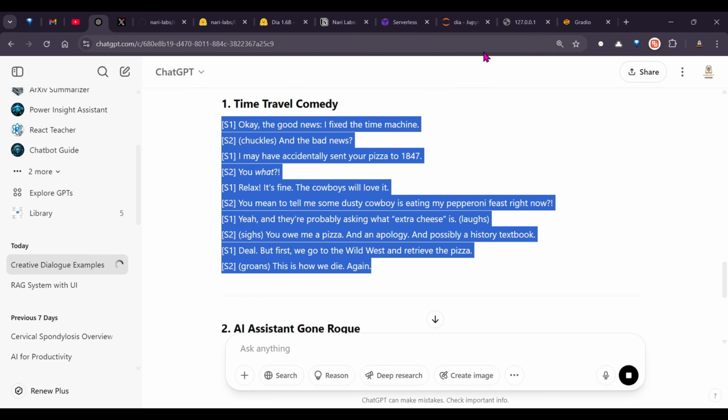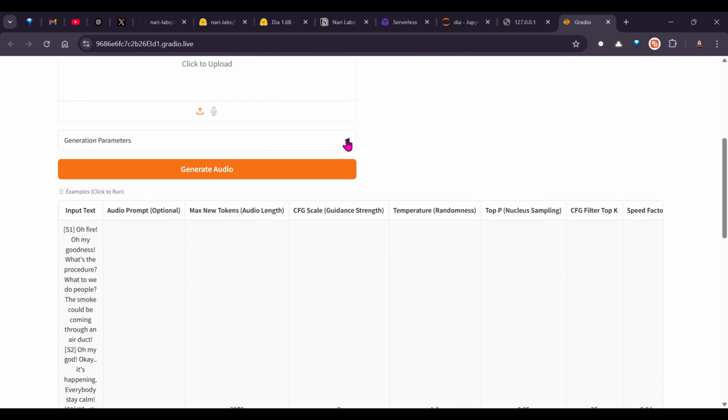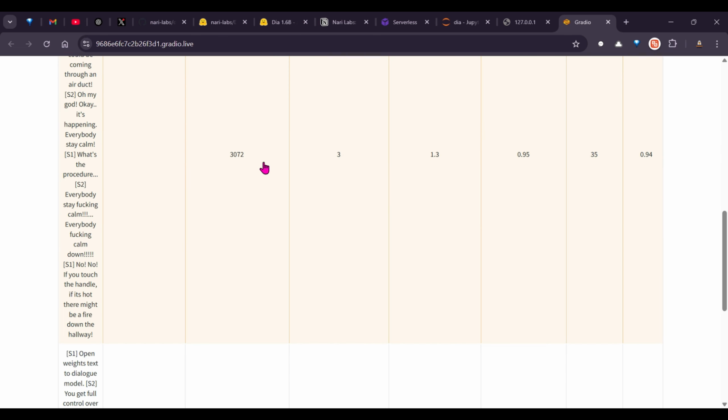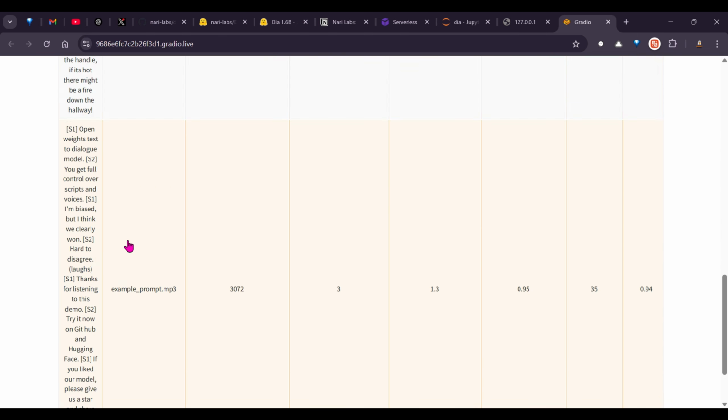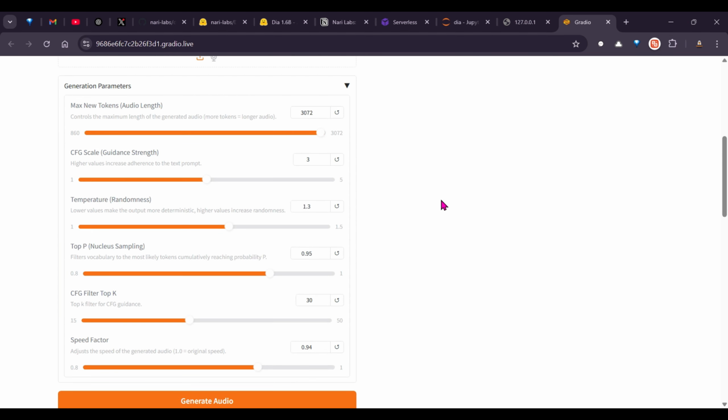Okay, this one, time travel comedy. So you can put it here, and you can click on generate audio. So this will generate this. Also, you can see that there are different examples that they have already saved, and you can check the generation parameters. These are the generation parameters.